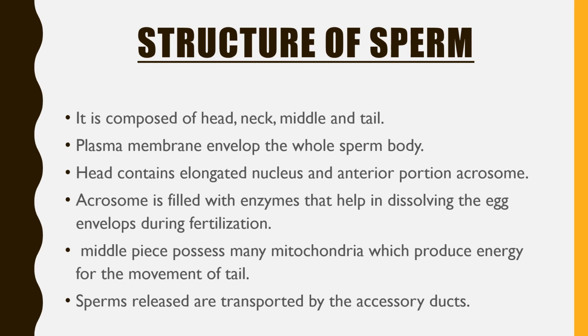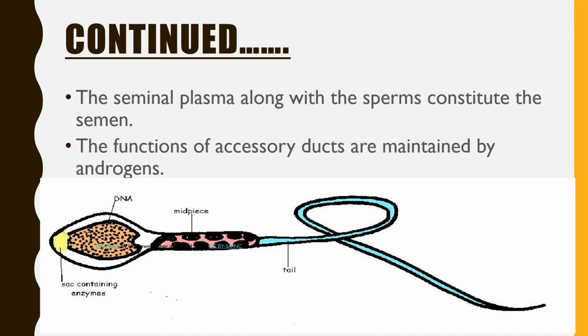After this, the sperm that is released from the seminiferous tubules is transported by the accessory ducts. Sperms are in a fluid, and that fluid is called semen. The semen consists of secretions from the glands, which we collectively call seminal plasma.